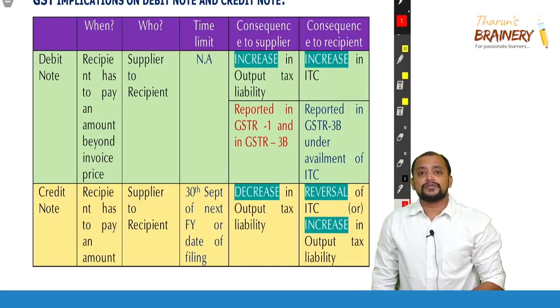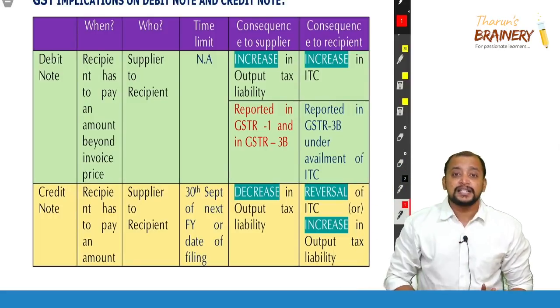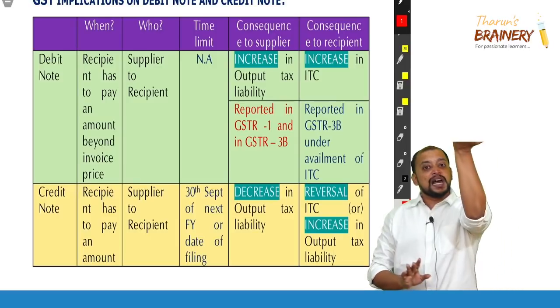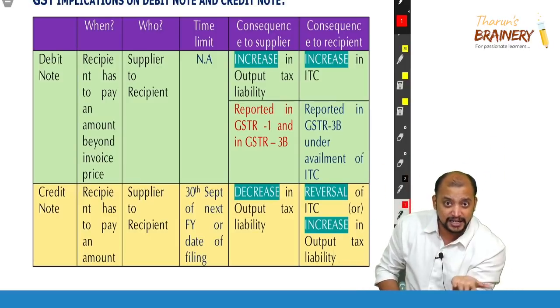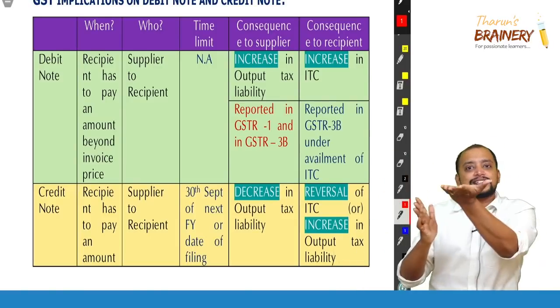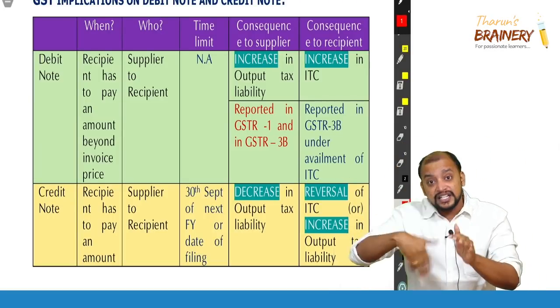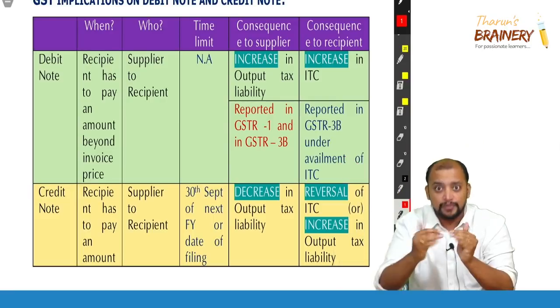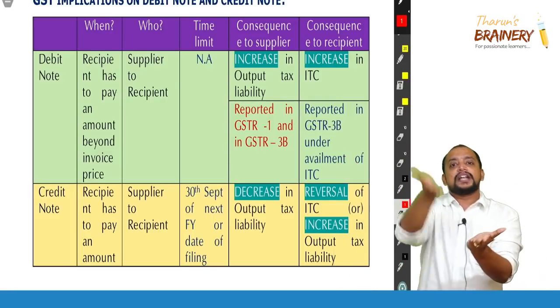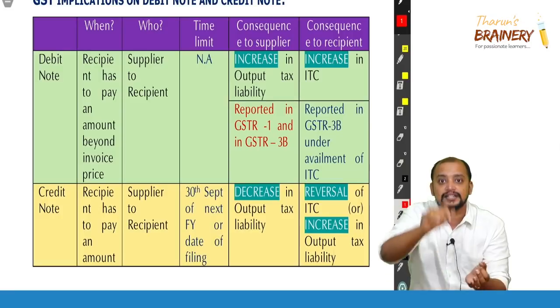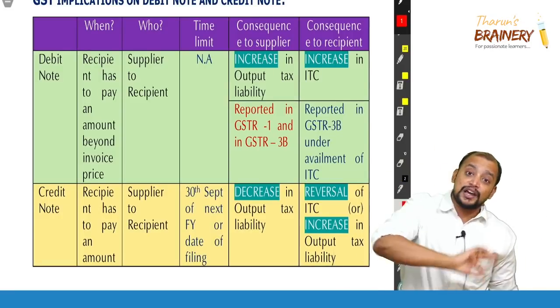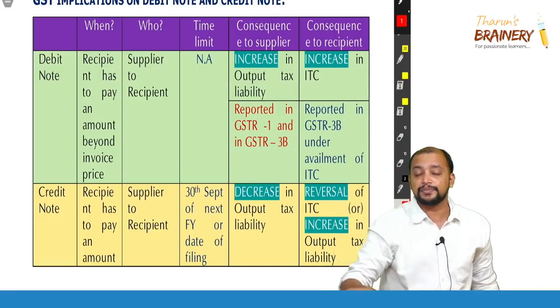And when a debit note is given, the recipient shows what balance in the supplier's books? Debit balance. If the debit balance increases, debit note. If the debit balance decreases, credit note. So interest, an extra amount collected, the debit balance will increase, so debit note. And when a discount is given, the debit balance will come down, so credit note. It will be given by supplier to recipient only. Done.